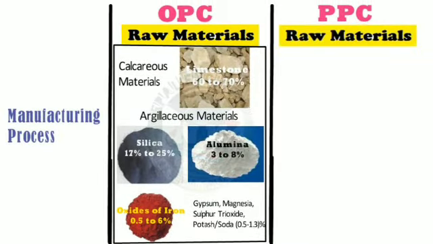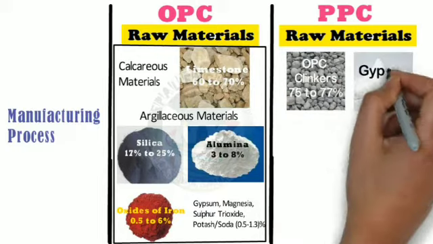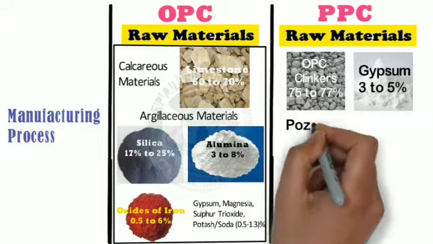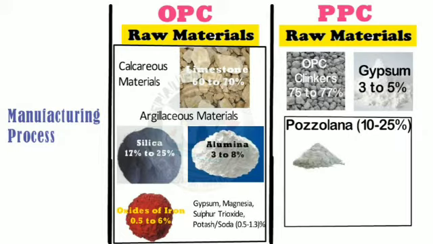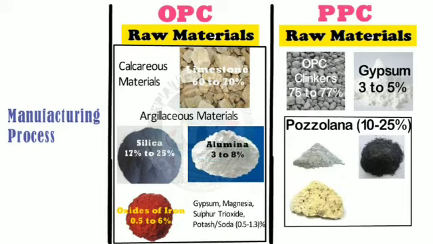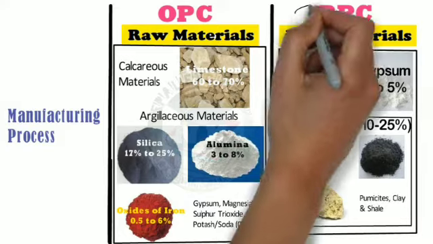Whereas the raw materials used to manufacture PPC are OPC cement clinkers 75 to 77%, gypsum 3 to 5%, and pozzolanic material 10 to 25%, which can be fly ash, rice husk ash, volcanic tuffs, pumicites, clay, and shale. All these materials are mixed and ground to obtain the Portland Pozzolana cement.